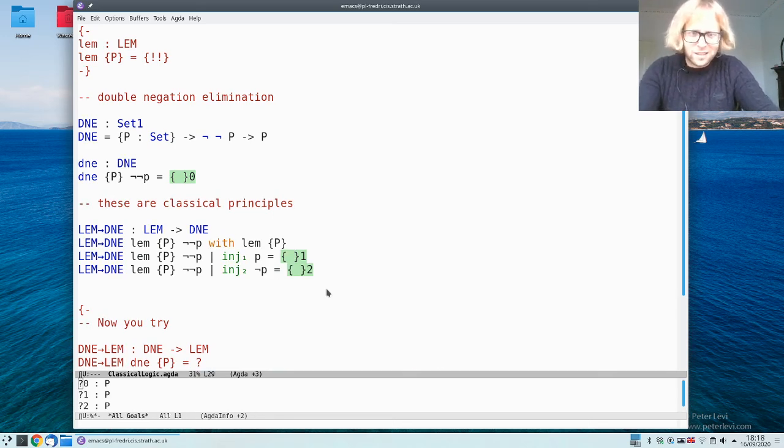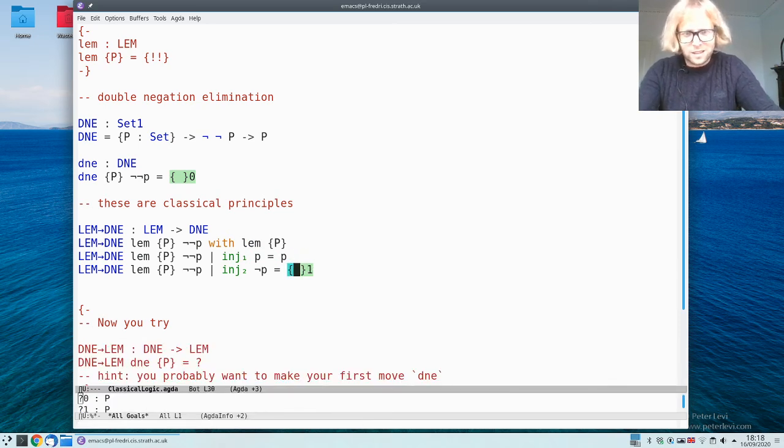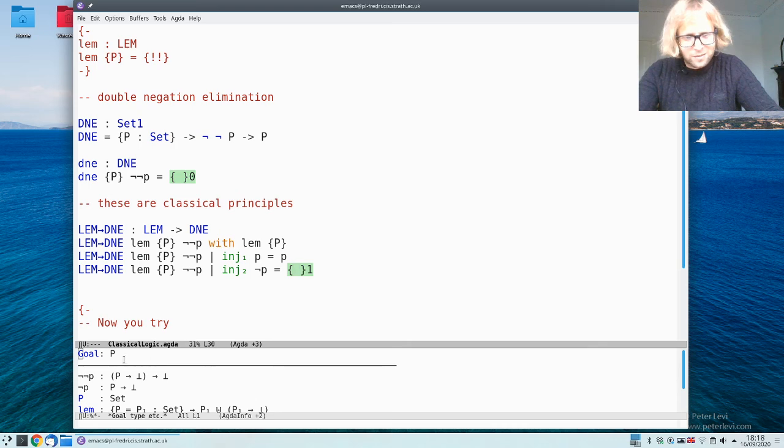Okay, so in this case, we asked the law of excluded middle if it was P or not P, and it said, well, it's a P, so then we can just return that P, right? And otherwise here, we have to make a P, but now we have contradictory information. So we have on the one hand not P, but we also have not not P, right?